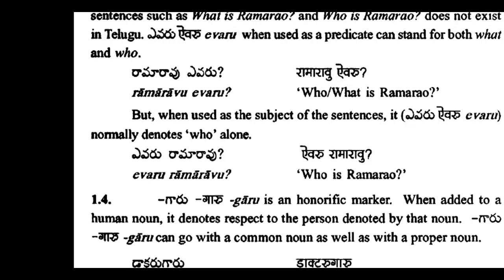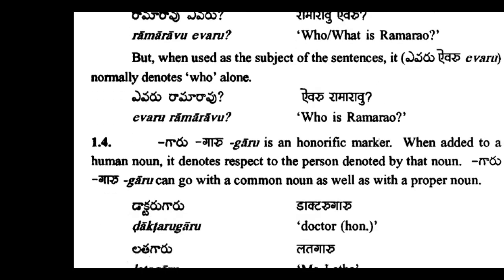Ramarao evaru. Okay. But to differentiate "What is Ramarao?", we can change that into another sentence like "What does Ramarao do?" Ramarao em chestaru? You can change it like that. Then the next one: when used as the subject of the sentence, evaru normally denotes who alone. Evaru Ramarao? Who is Ramarao? This is understandable. Ramarao kaun hai? Very simple to understand from Hindi.